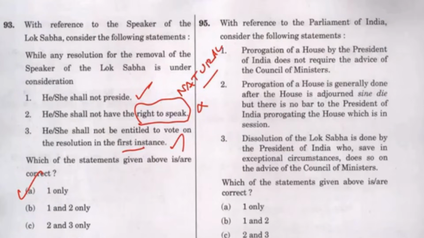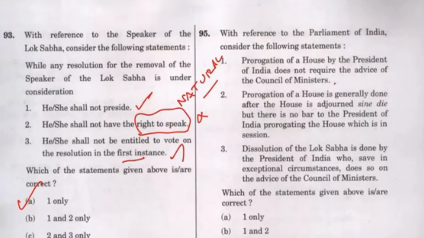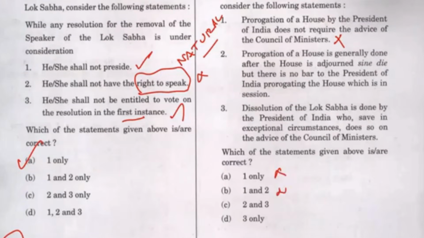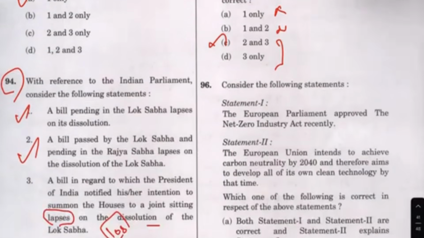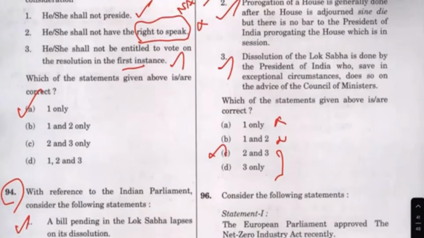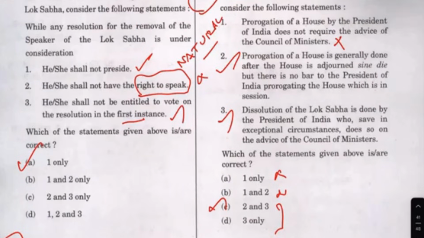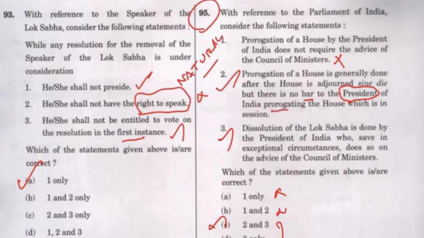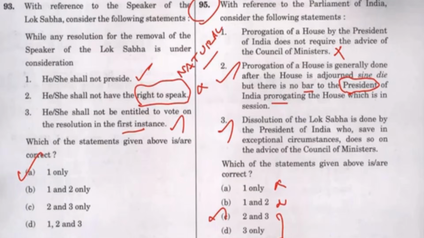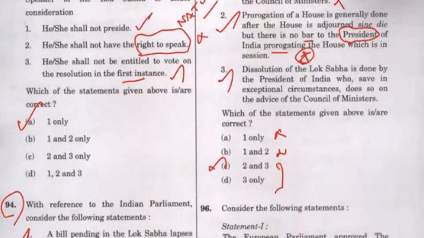With reference to parliament, prorogation of the house by the president does not require the advice. See, this is not true. So this is not true. So 3 is automatically true. This is also true. I'm going to give this as a need. See, these are questions, if we make mistake, we will regret it a lot. So these questions should have been taken. Prorogation is generally done after the house is adjourned, but there is no bar for the president. See, president is the person who is responsible for proroguing the house. Its adjournment is by the speaker, but this and all should have been taken.